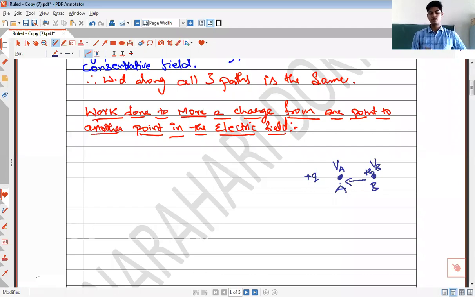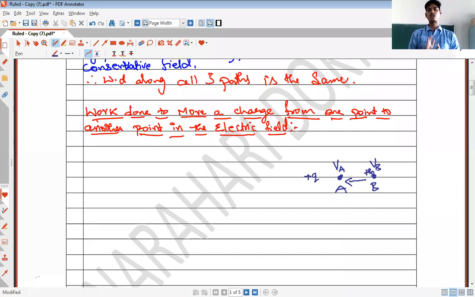Can I move the charge from point B to point A without doing any work? No. I cannot move the charge from point B to point A without doing any work.